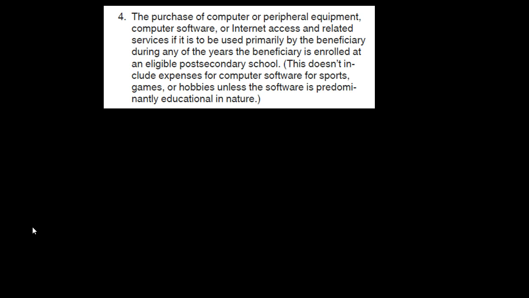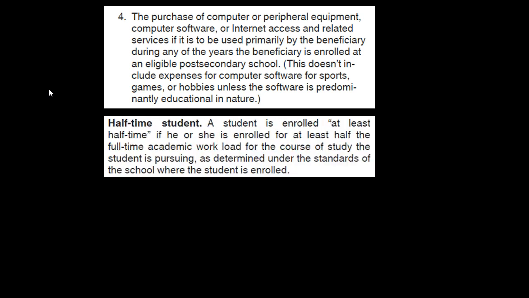Number 4, the purchase of computer and peripheral equipment, computer software or internet access and related services if it is to be used primarily by the beneficiary during any of the years the beneficiary is enrolled at an eligible post-secondary school. This doesn't include expenses for computer software for sports, games, or hobbies unless the software is predominantly educational in nature. So this is something that could be significant. We have other types of equipment and computer software if applicable to the school.